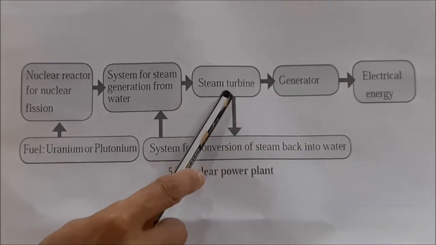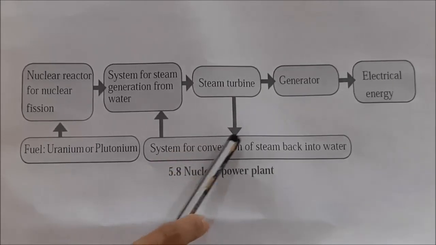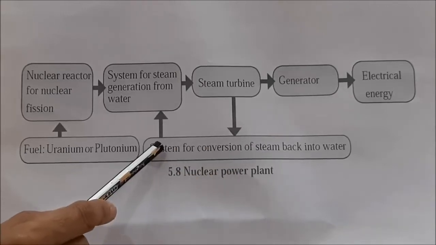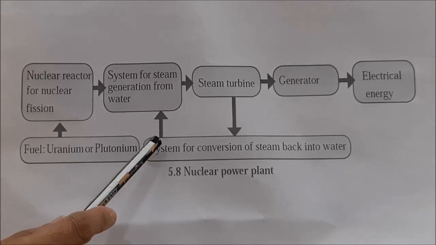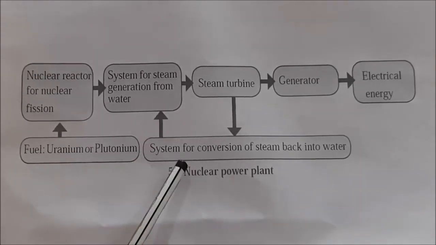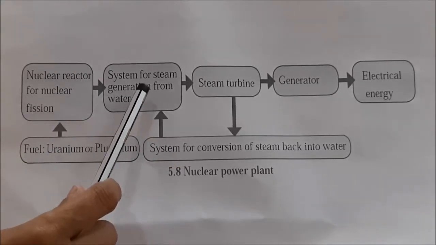In this steam turbine, water coolant is used, and with its help steam is converted into water. There are three types of coolant: first is air coolant, then liquid coolant and water coolant. But in a nuclear power plant, water is used as a coolant, because in these nuclear reactions a large amount of